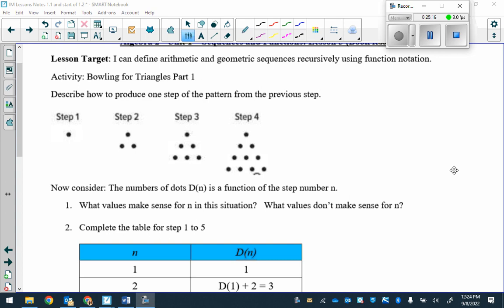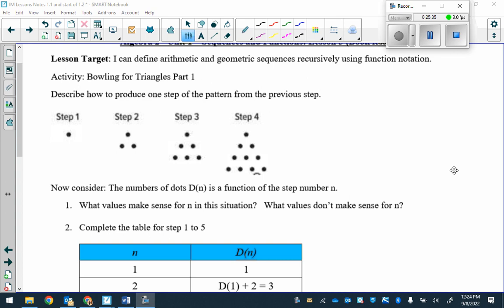So if we go back to that problem, plus 7 or minus 7, I can't remember. Minus 7. What values of n would make sense? What can I input to n that would make sense?